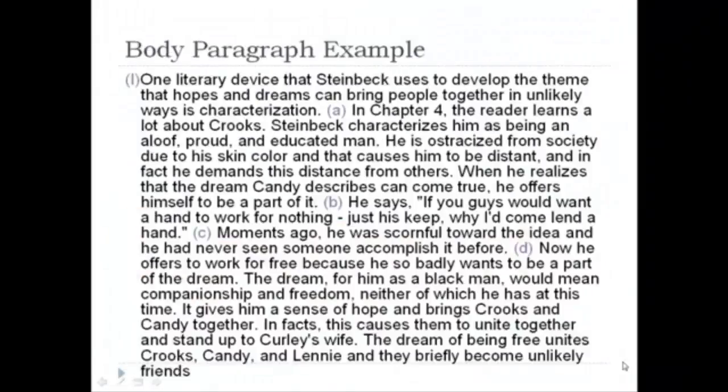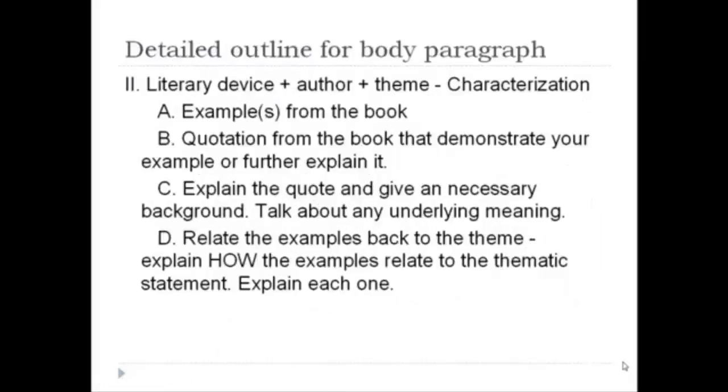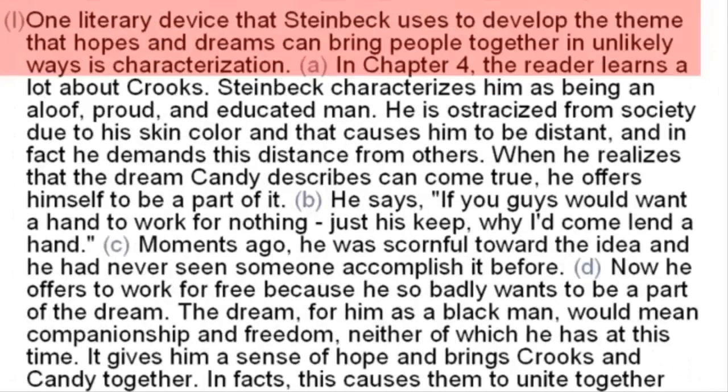Here's an example of a body paragraph, and I've labeled the parts for you that relate back to this outline for a body paragraph. So if you see Roman numeral 2, it says Roman numeral 1 here, but same idea. Here's my topic sentence. One literary device that Steinbeck uses to develop the theme that hopes and dreams can bring people together in unlikely ways is characterization. I've kind of switched my theme, giving you an example of a different theme. That's okay. Hopes and dreams can bring people together is my theme in this paragraph.